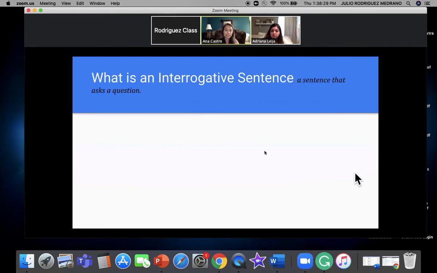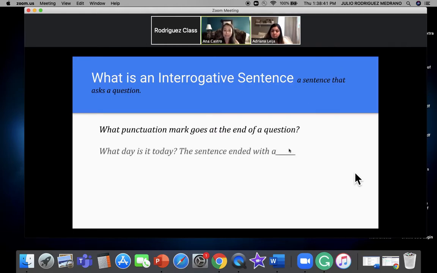All right, what is an interrogative sentence? It's a sentence that asks a question. So what punctuation mark goes at the end of a question? It's going to be a question mark. Okay, so what day is it today? The sentence ends with a question mark. Okay. All right, turn to your partner and ask them a question.